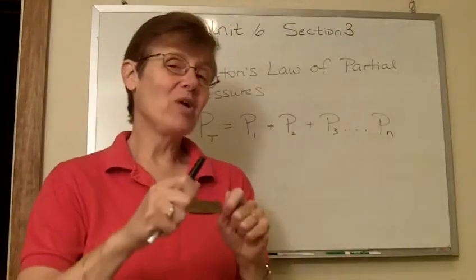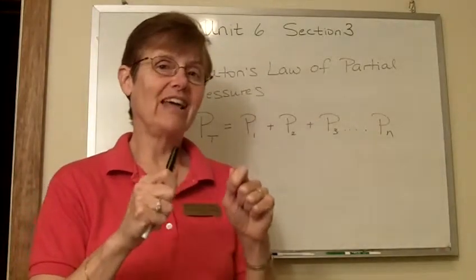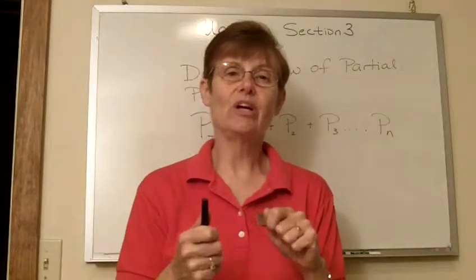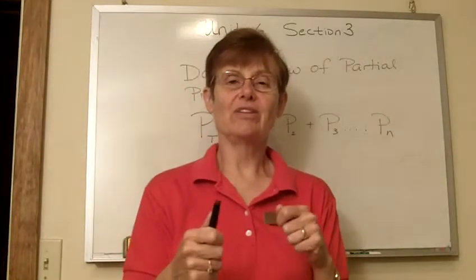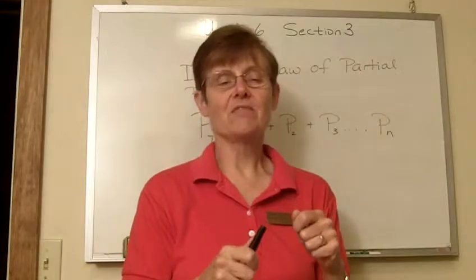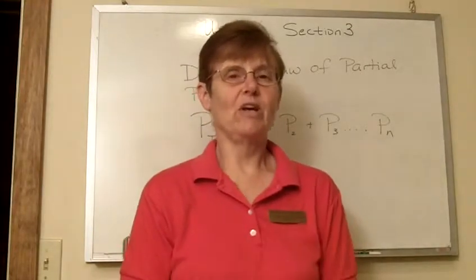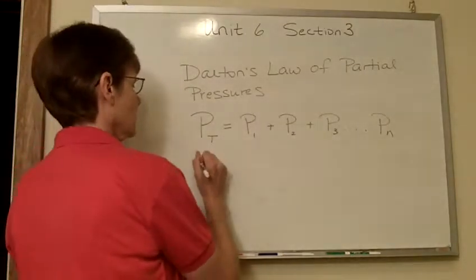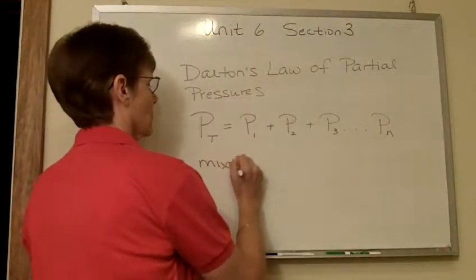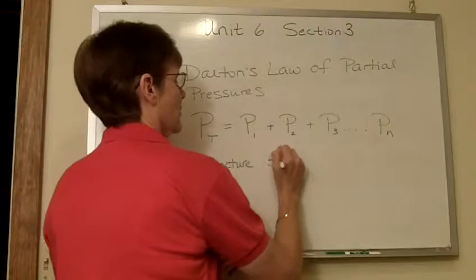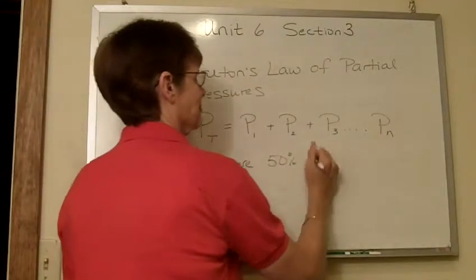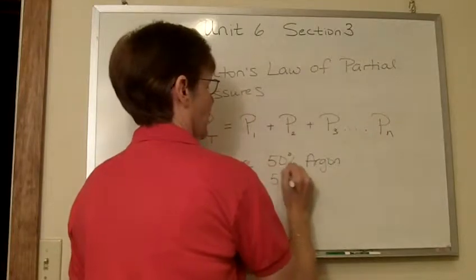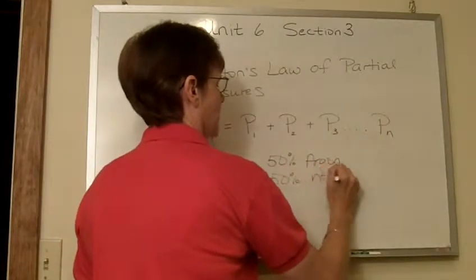But another part of his law says that each individual partial pressure is proportional to the number of molecules of that gas. So, what does that mean, you might ask? That means that let's say that we had a mixture that was 50% argon and 50% neon.